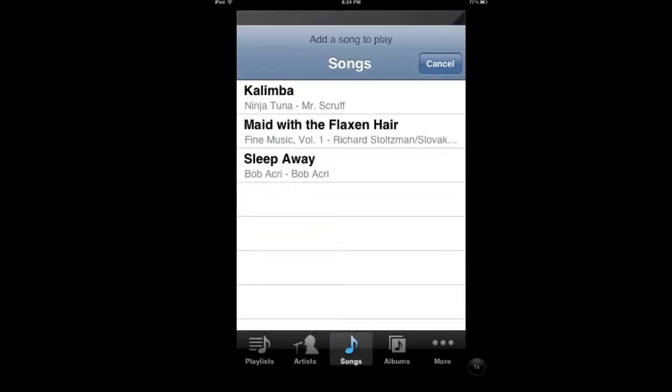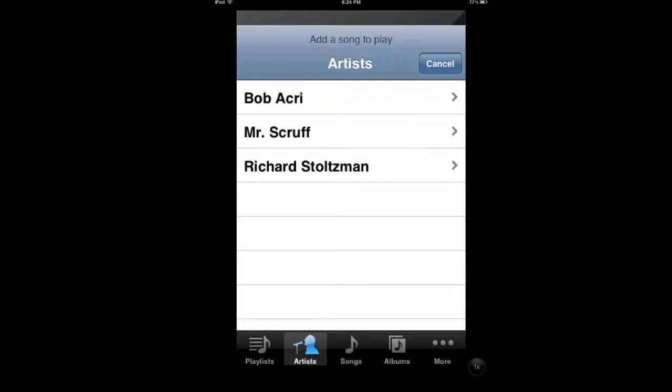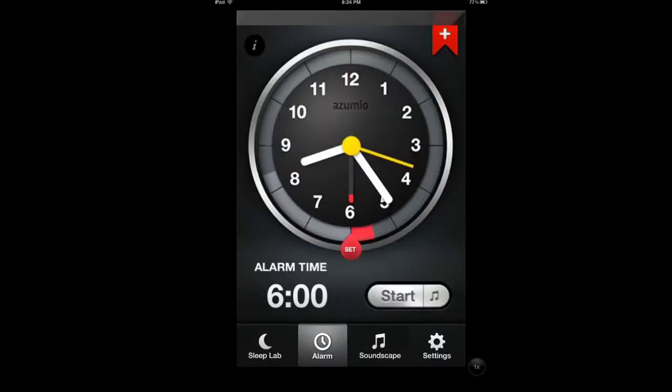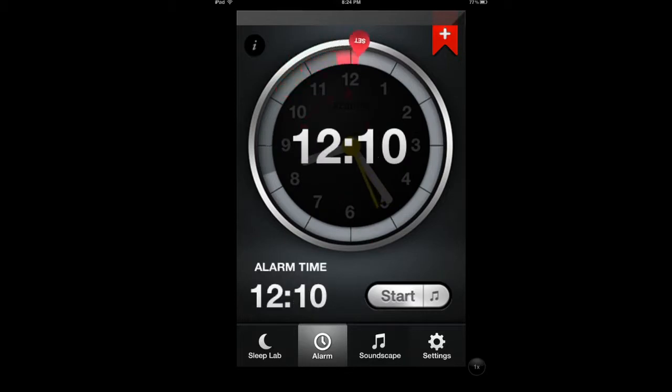I don't have a lot of songs, that's why I didn't want to show it, but you can use your own songs instead of the white noise that's available in the app. So that's neat. Now let me go back and set the alarm.